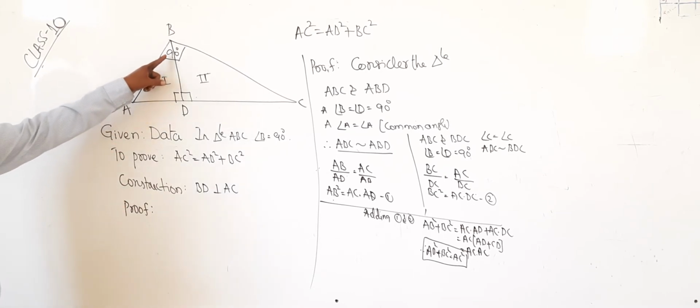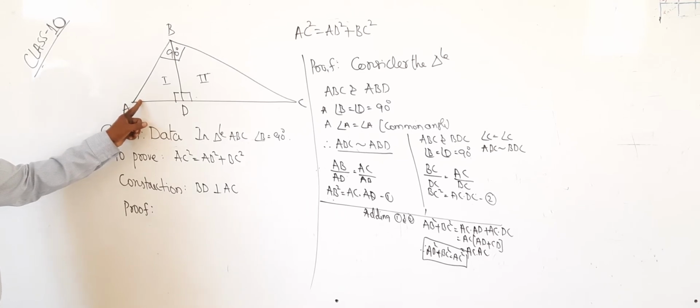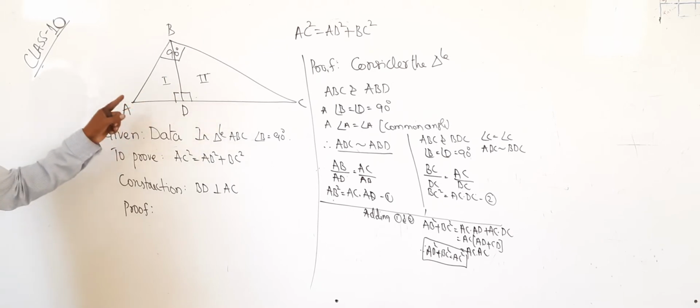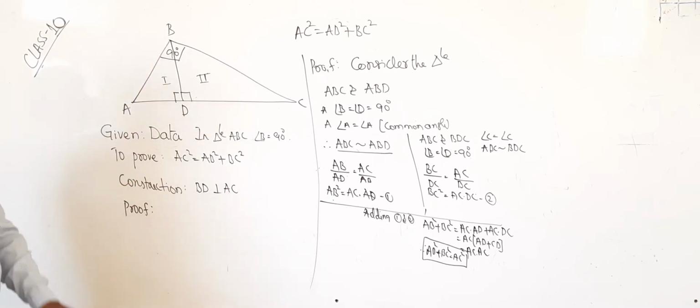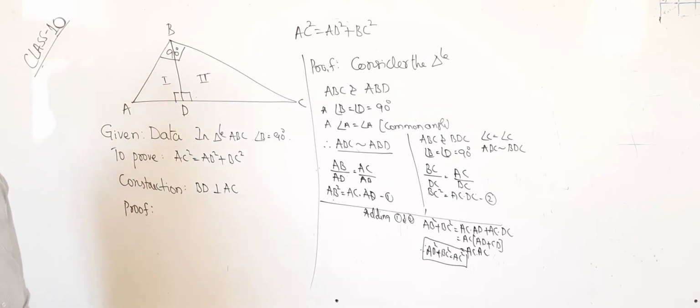So angle B equals angle D. Angle A is common to both the triangles. Therefore by similarity, ABC is similar to ABD. Okay. When they are similar, it means corresponding sides are proportional.